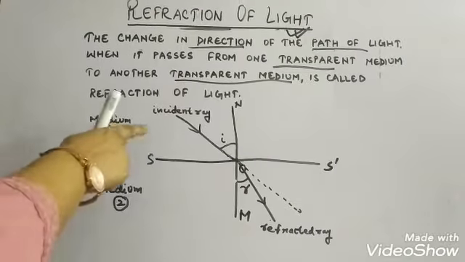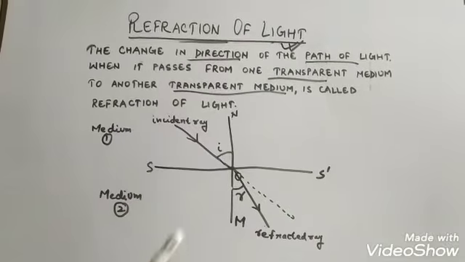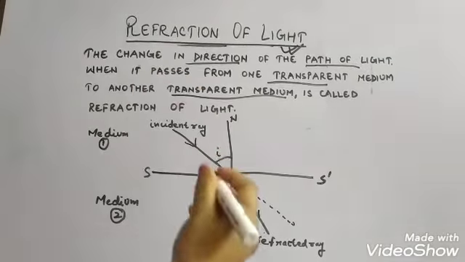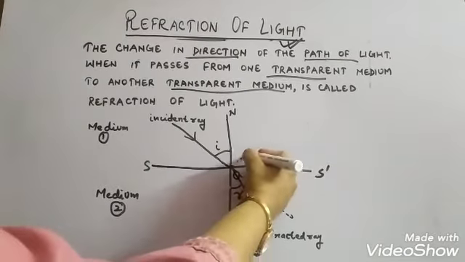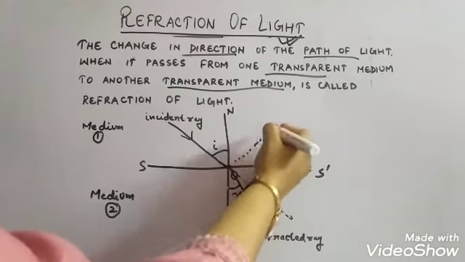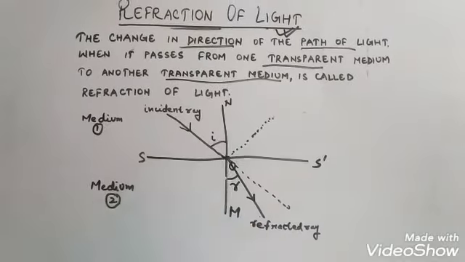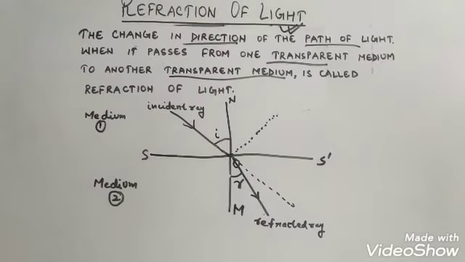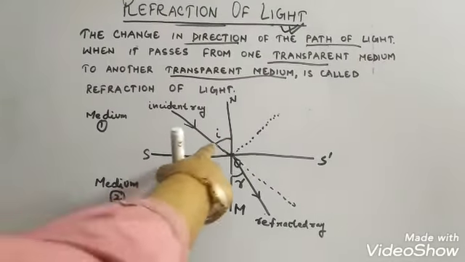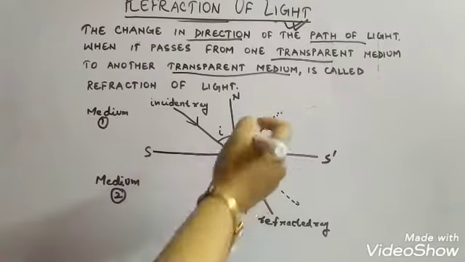Now, when light travels from one medium to another medium, a part of light gets reflected also, obeying the laws of reflection. What are the laws of reflection, children? That angle of incidence is equal to angle of reflection.